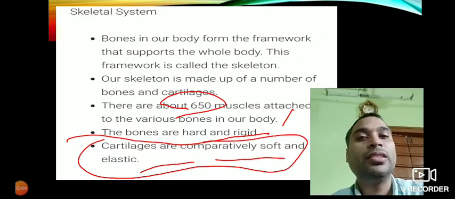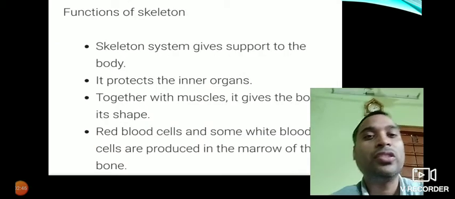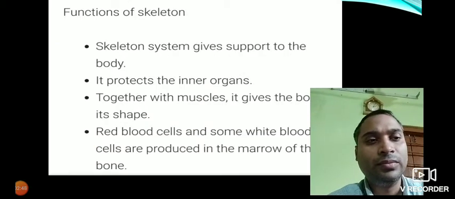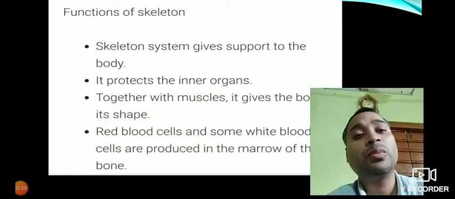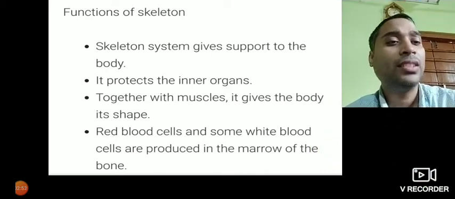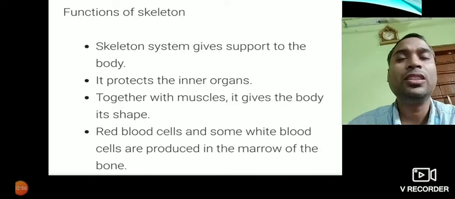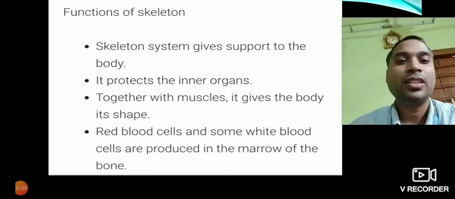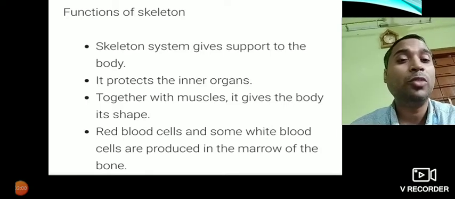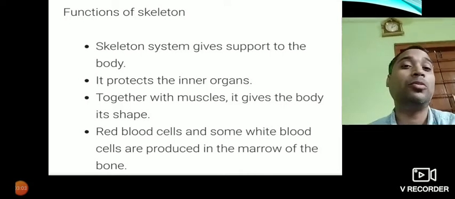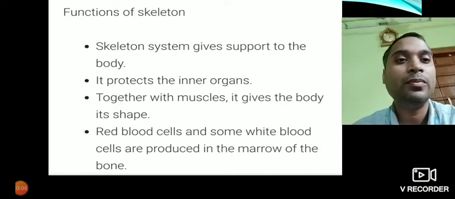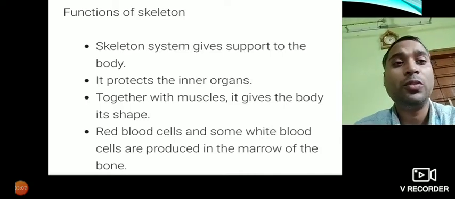Then we have functions of skeleton. Now skeleton system gives support to the body. Already we have discussed that skeleton is a framework of bones that helps to support the whole body, gives a proper shape to the body, and helps us to walk or even do any kind of work.